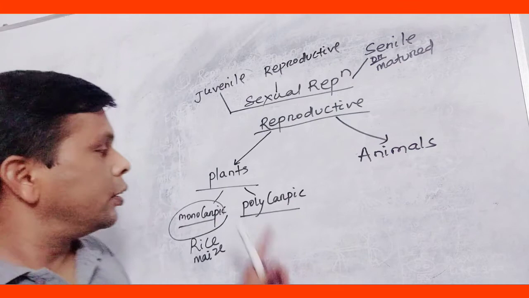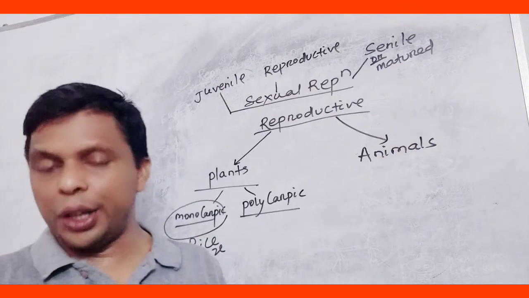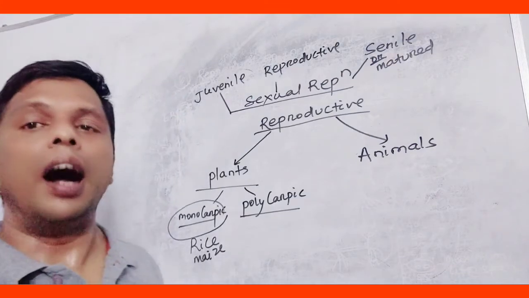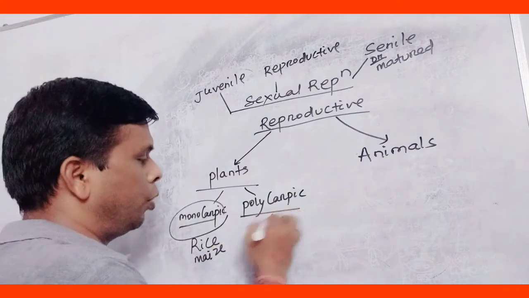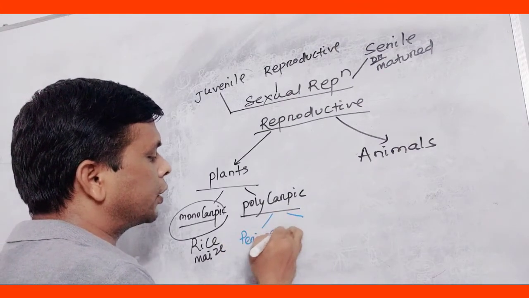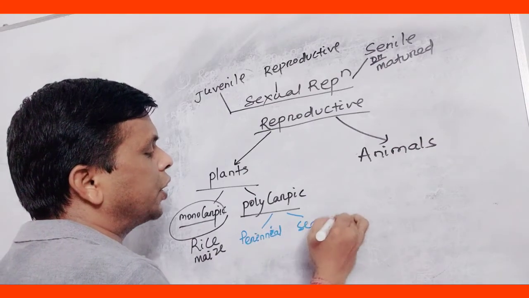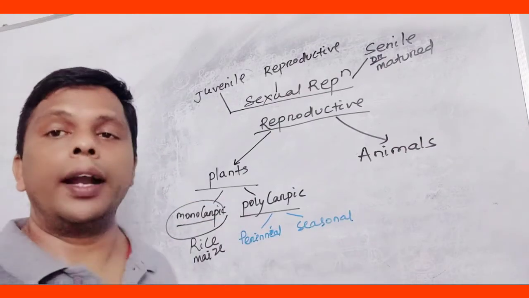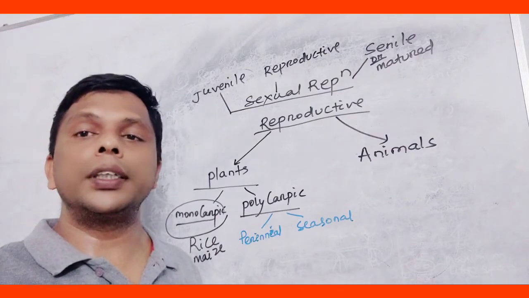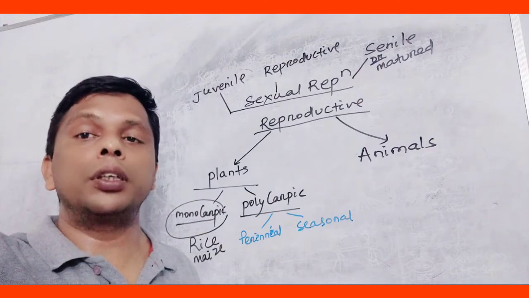Okay, then polycarpic. The polycarpic are again divided into two groups. What are they? Perennial and seasonal. What are perennial and seasonal? The perennial produces, they reproduce throughout the year. हम लोग एग्जाम्पल लेंगे हिबिस्कस रोजा.